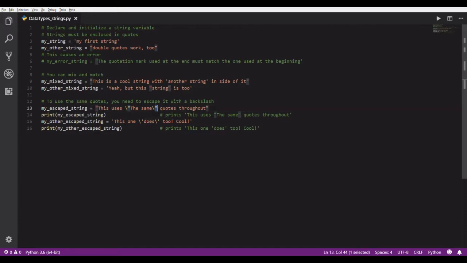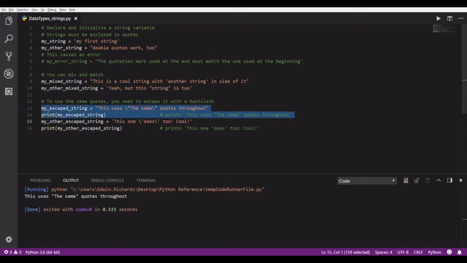And I use another set right here, the backslash double quote. Python still recognizes that that is not the end of the string, and then I have the end of the string over here. Okay? And I'll kind of show you how this works. I'll print this for you. There it is. So you can see this uses double quotes, and then the same is in double quotes there. The same quotes throughout. Right? And you can do that with the single quotes as well.